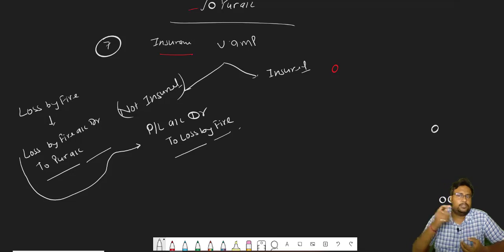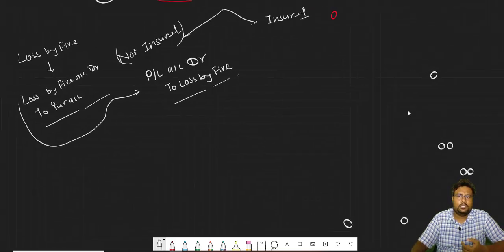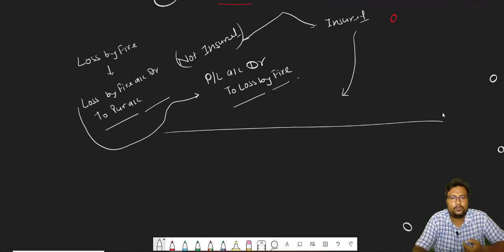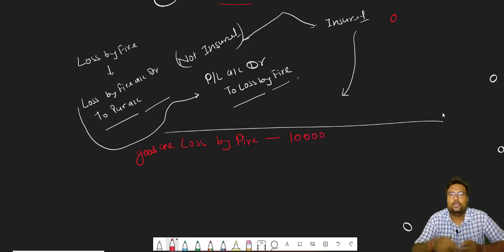Suppose I take one question for the same, and that will be more clear to you. Goods are lost by fire, 10,000. Clear?